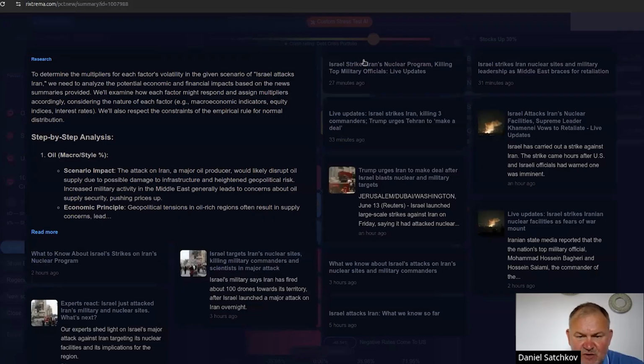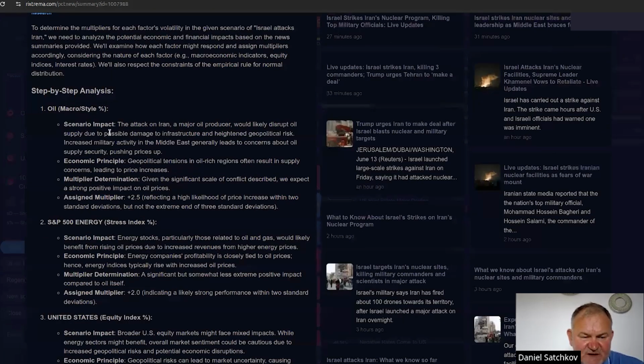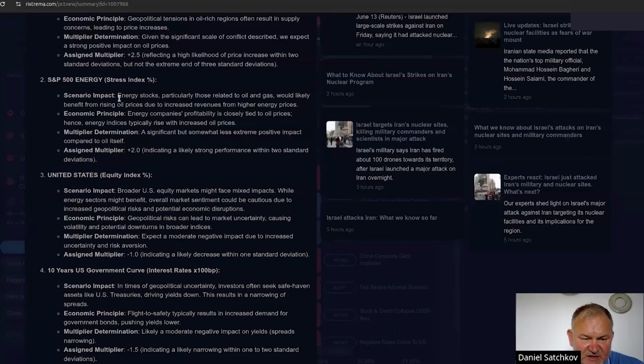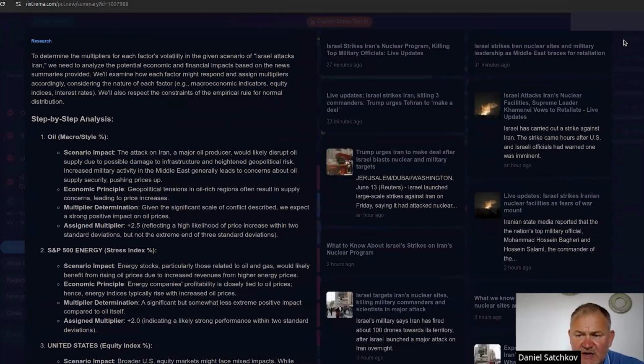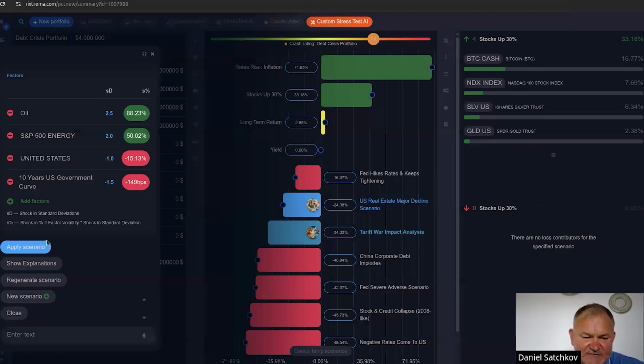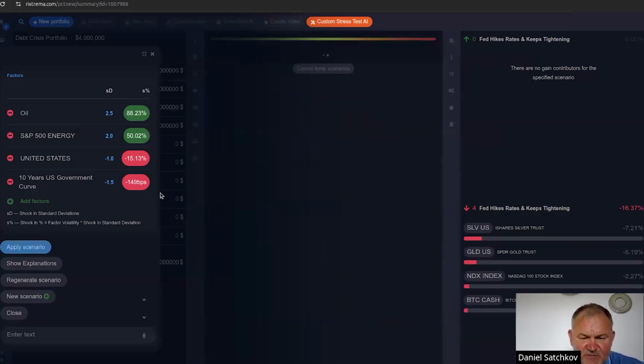Notice that it absorbed all kinds of research here. These are links to the research articles, and this is the explanation of each factor that is shocked. Why is the S&P energy factor shocked? Why is the 10-year shocked, for example? Because of the political uncertainty, safe haven, and so on and so forth, okay? So we're going to go ahead and accept this scenario and apply it to our portfolio.